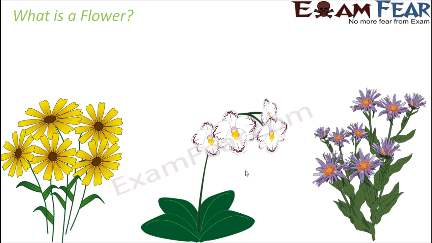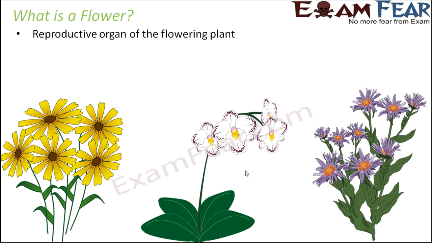In order to understand the process of sexual reproduction, we first have to understand the reproductive organ of a plant. And which is the reproductive organ of the plant? Yes, it is the flower, the most attractive part of a plant. I'm very sure that many of you would have a variety of flowering plants in your garden, which give you a nice fragrance and a nice visual, with yellow, green, bright colored flowers everywhere. So it looks very nice.